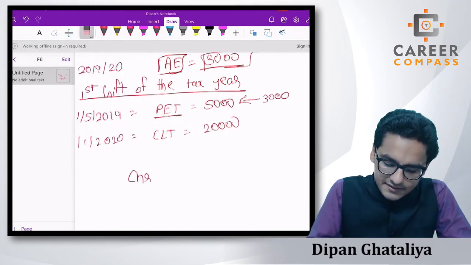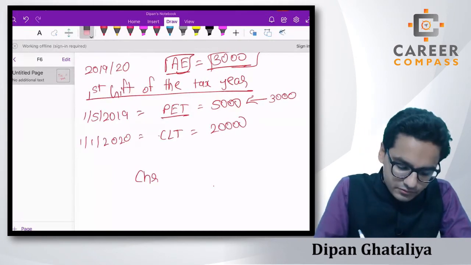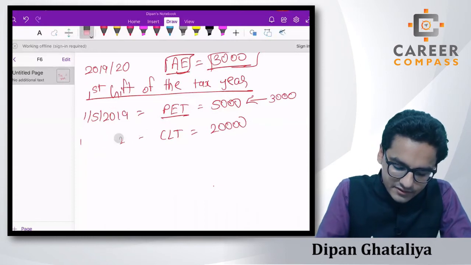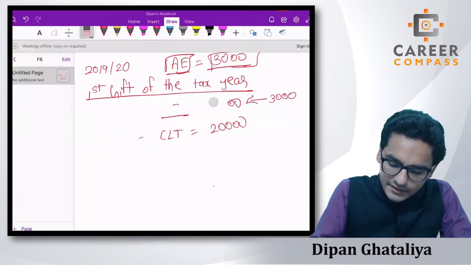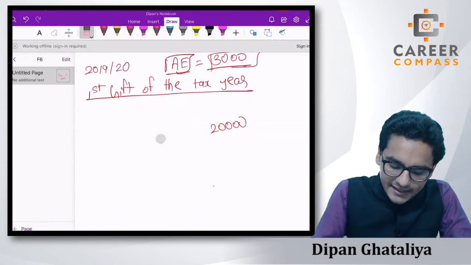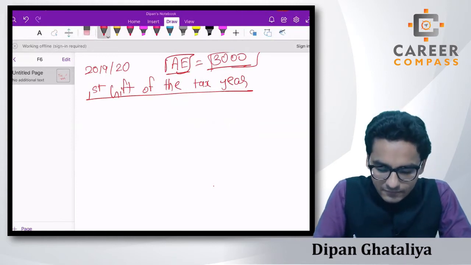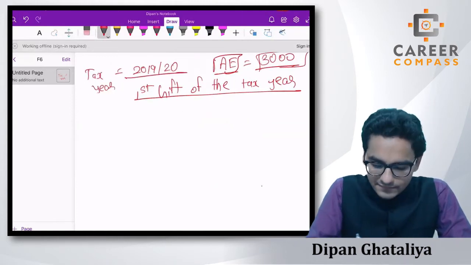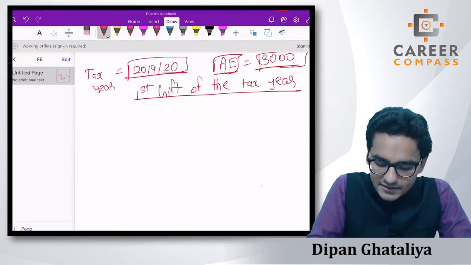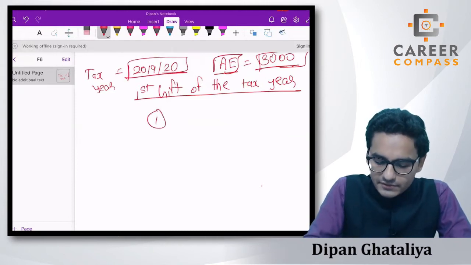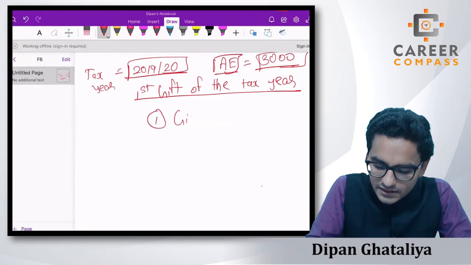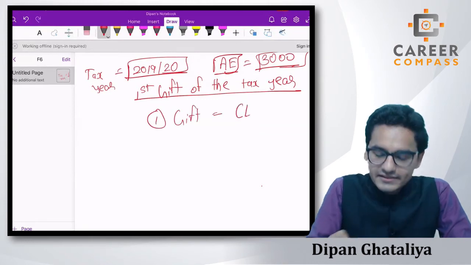we can't do anything. Just one thing we can do is that when we are making transfers, when we are making gifts, whatever will be the first gift of 2019-20, we should take care that our first gift should be a CLT. Right?